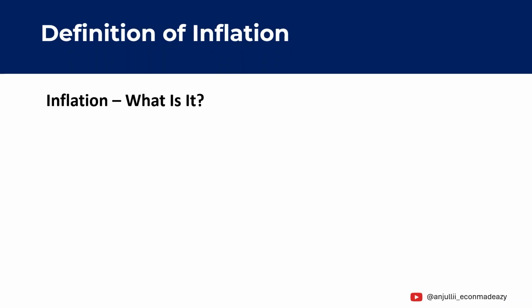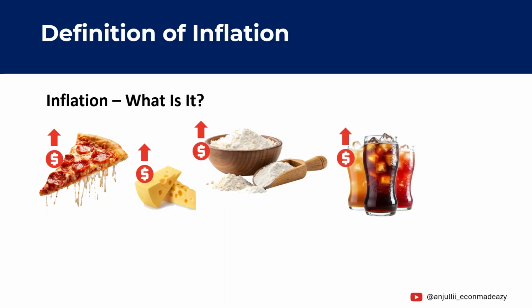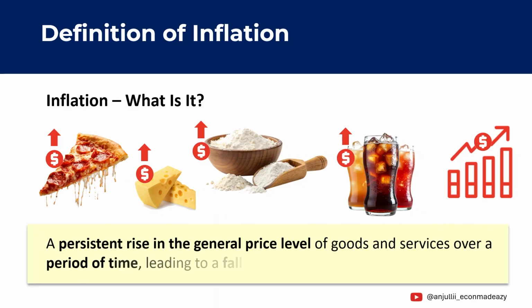Think about different goods we buy every day. Food items like pizza, cheese, or flour. Drinks like soft drinks. Over time, we often notice that the prices of many of these goods increase. And when this kind of price increase happens across many goods and services in the economy, economists describe it as inflation. In simple terms, inflation is a persistent rise in the general price level of goods and services over a period of time. And as prices rise, something important happens.